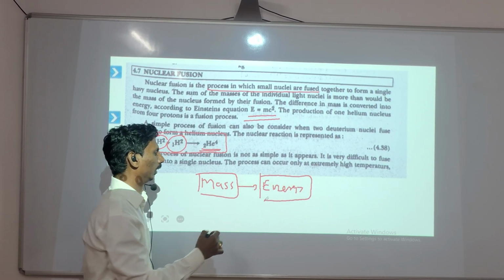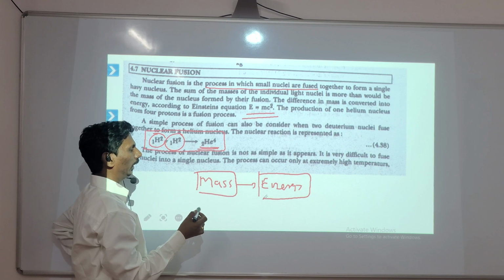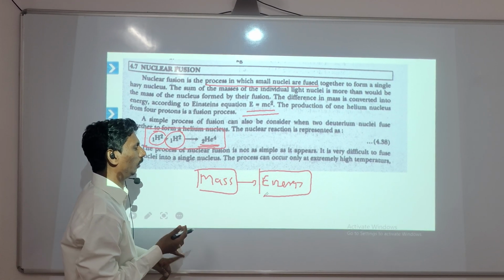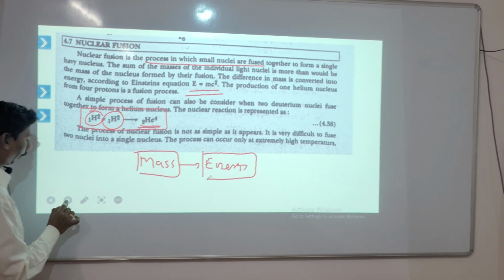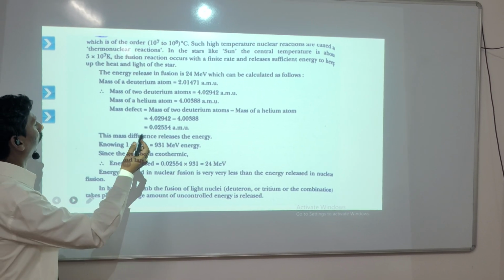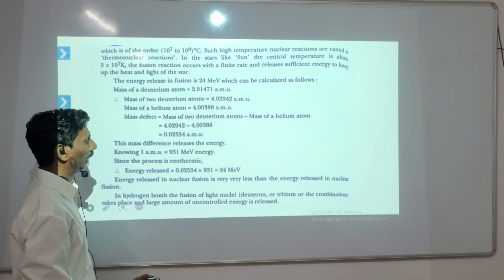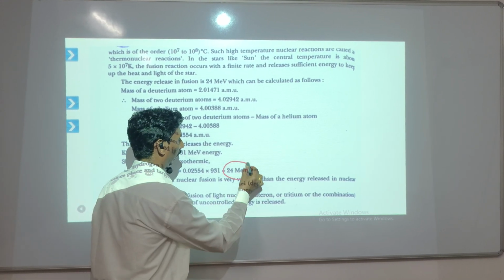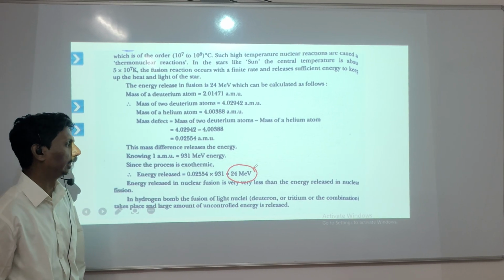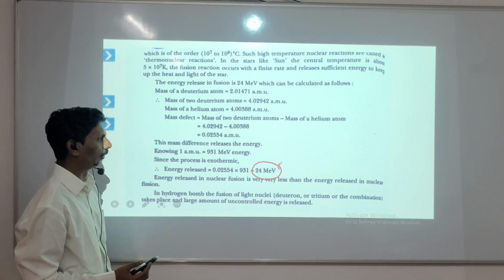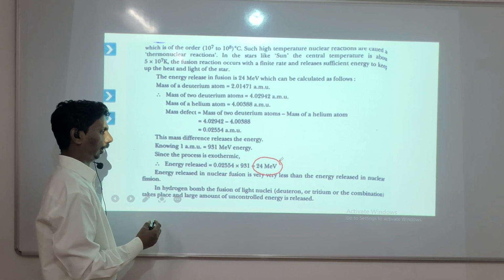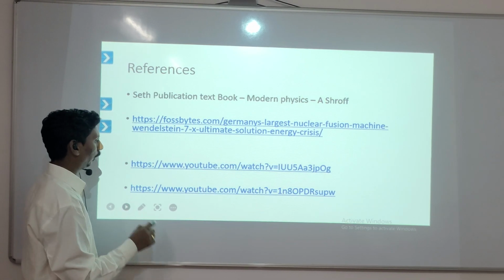When we are cracking crackers, at that time we get sound energy, like this one. This is one of the details about how energy is emitted from the fusion reaction. It is very small, like 24 million electron volt, as compared to the earlier reaction.